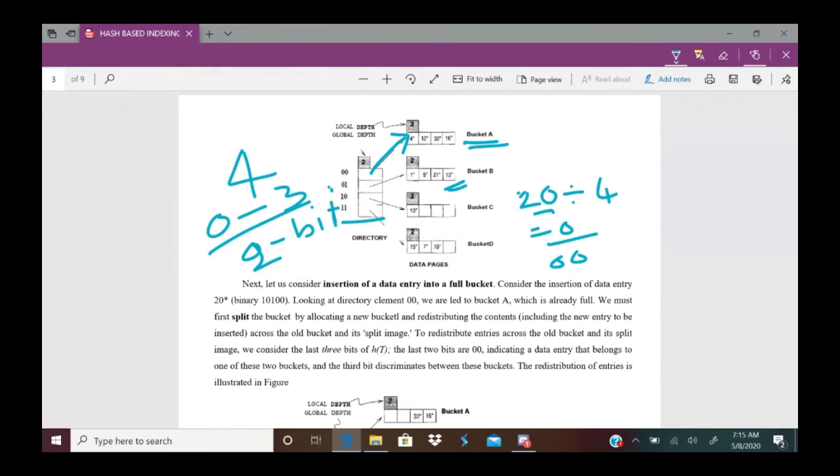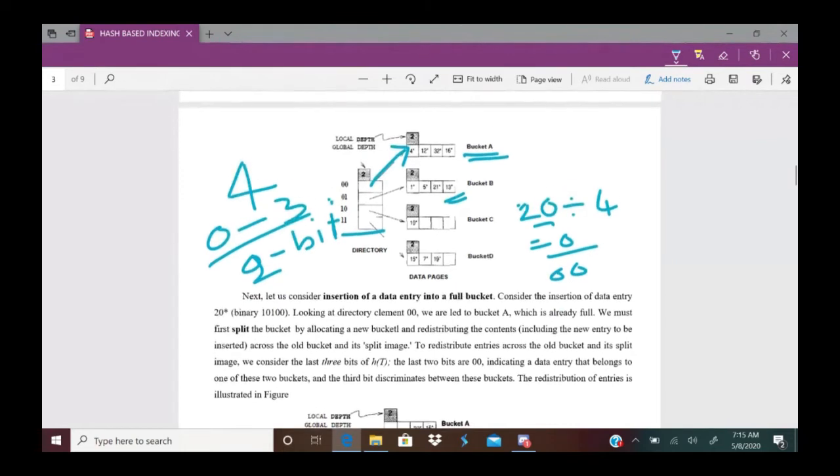Now you have to double the directory. How to double the directory? The directory now consists of 4 pointers. Now you make it into 8.